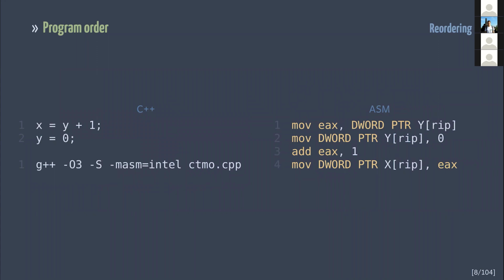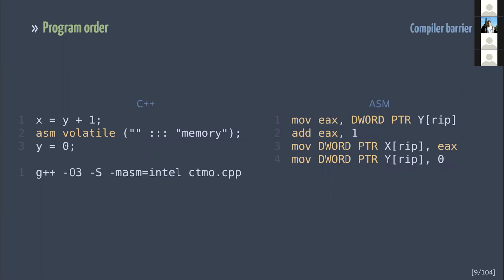Let's examine this particular example. I assign the sum of y and 1 to x, and then store 0 to y. If you compile this code with the flags on the slide, you'll get the assembly on the right. So what is going on in this assembly? Y is stored into the AX register in the first line. Then Y is set to 0 in the second line. But it's not what I've written. In the C++ code on the left, Y is set to 0 after writing to X. Obviously, the order of expressions in C++ is not the program order. The final assembly is.